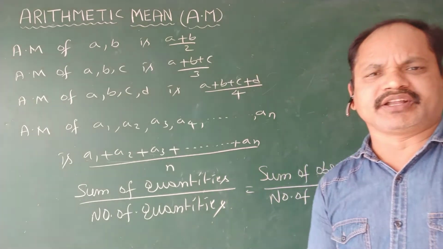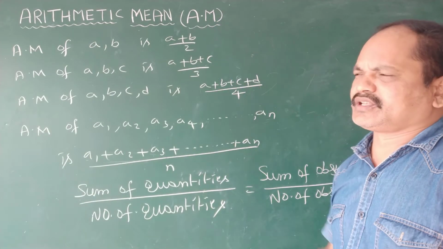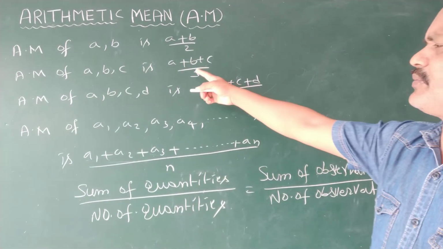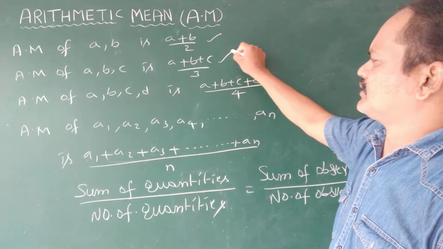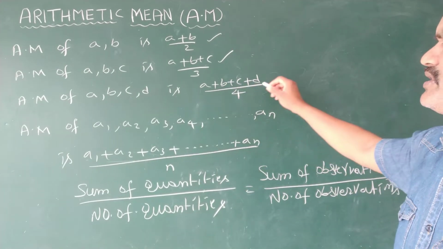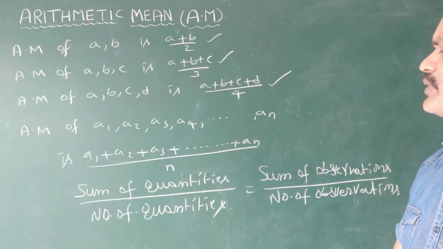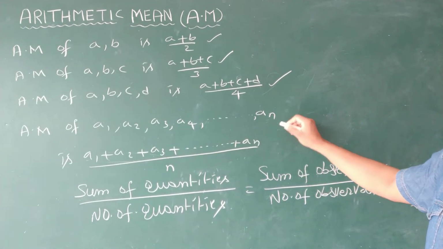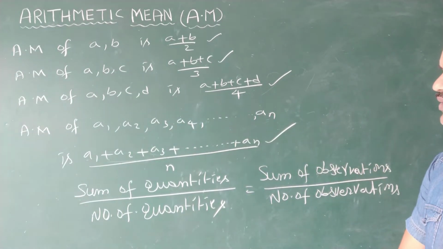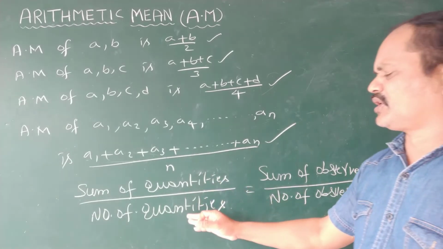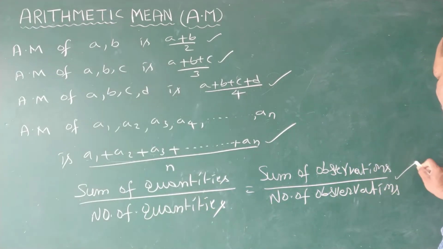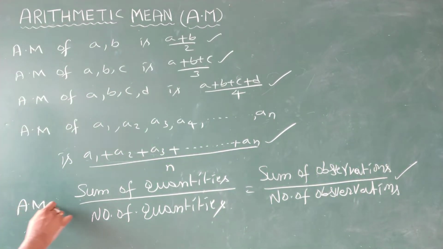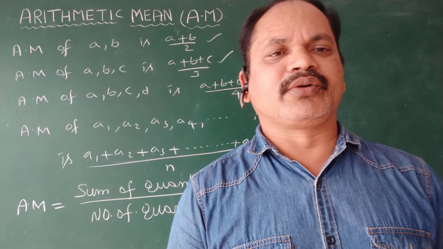That's why arithmetic mean is simply denoted by AM. Arithmetic mean of a, b is (a plus b) by 2. Arithmetic mean of a, b, c is (a plus b plus c) by 3. Arithmetic mean of a, b, c, d is (a plus b plus c plus d) by 4. Arithmetic mean of a1, a2, a3, and so on up to an is (a1 plus a2 plus a3 plus so on plus an) by n. That's why it is sum of quantities by number of quantities, or sum of observations by number of observations. So this is AM, arithmetic mean. That's all. Now we are going to geometric mean.